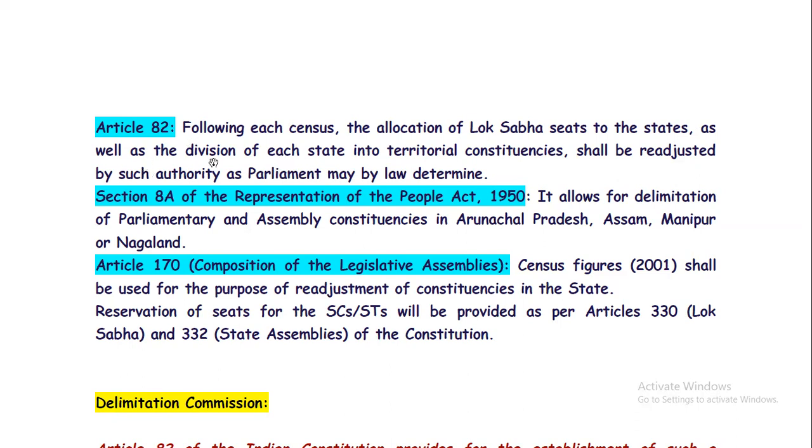And it is actually talking about each census. Now, there will be a question on whether after each census, the delimitation process is carried out or not.